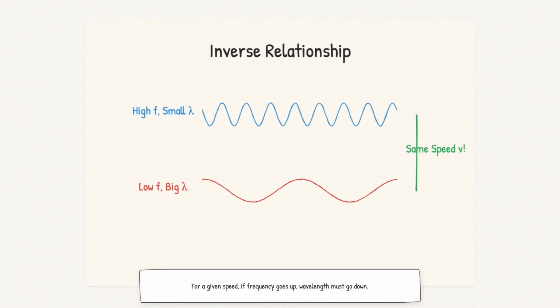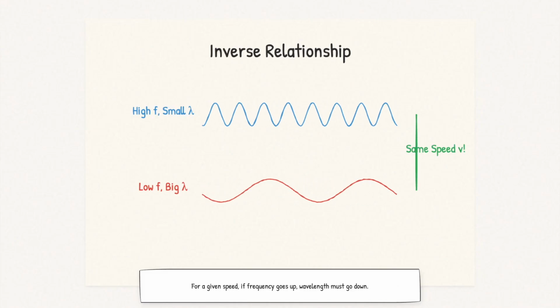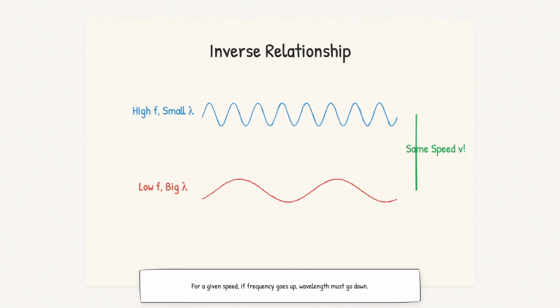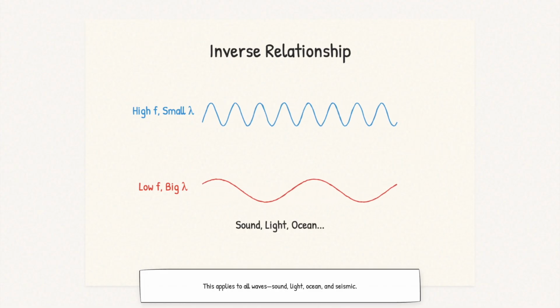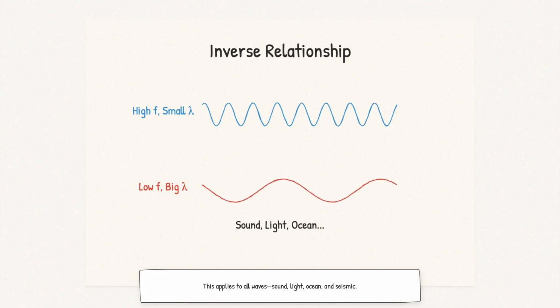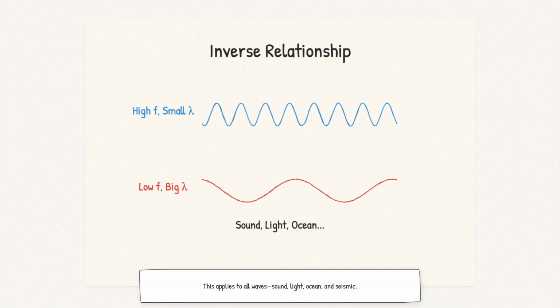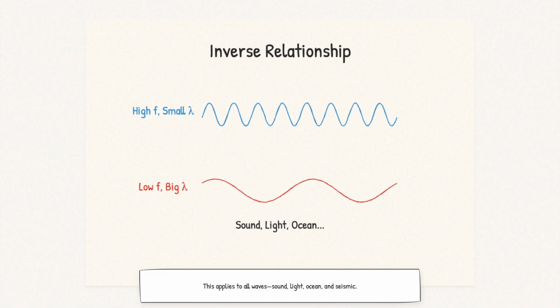For a given wave speed, if frequency goes up, wavelength must go down, and vice versa. This applies to all waves: sound waves, light waves, ocean waves, and even seismic waves from earthquakes. Understanding this relationship lets us manipulate waves for everything from music to communications to medical imaging.